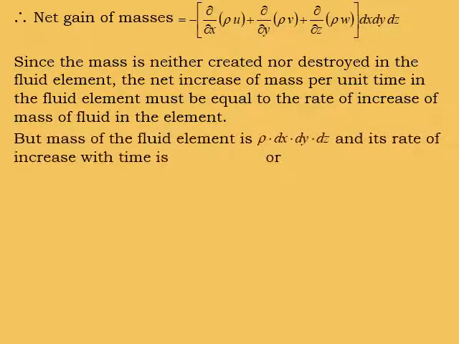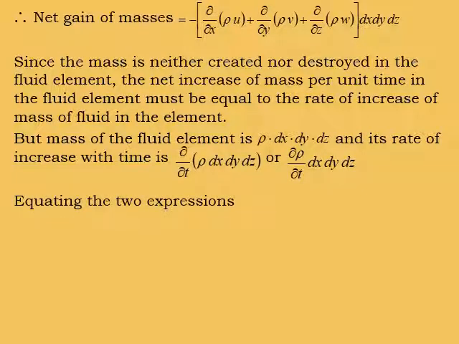The mass of the fluid element is given by ρ dx dy dz, the volume of the fluid element, and its rate of increase with time is ∂/∂t (ρ dx dy dz), that is ∂ρ/∂t dx dy dz.